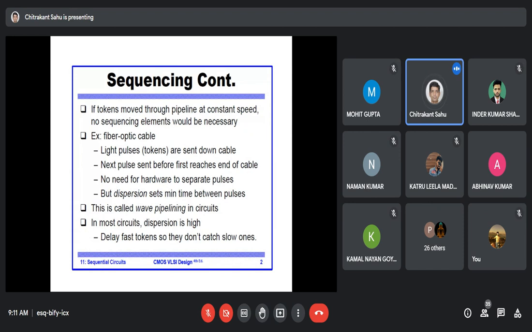But dispersion sets the minimum time between the pulses. So in a fiber optic cable we need to set the timings between the pulses so that information can be sent properly. This is called wave pipelining in the circuit. In most circuits dispersion is high, so we need to take care of the timings. The remedial action is to delay fast tokens so that they don't catch the slow tokens.